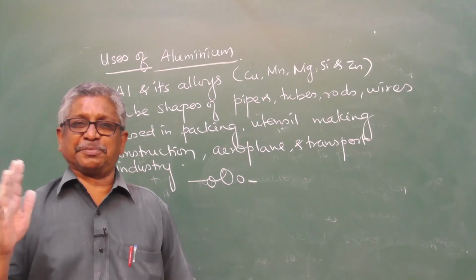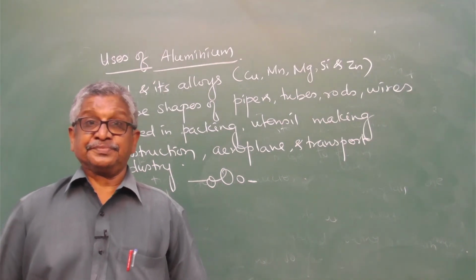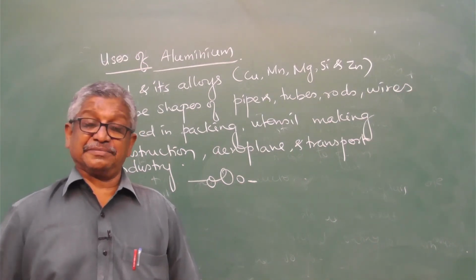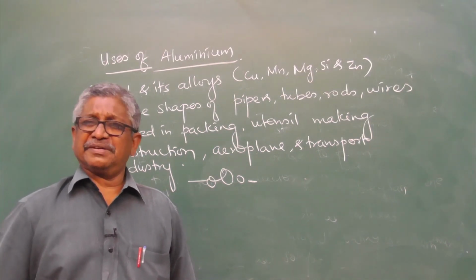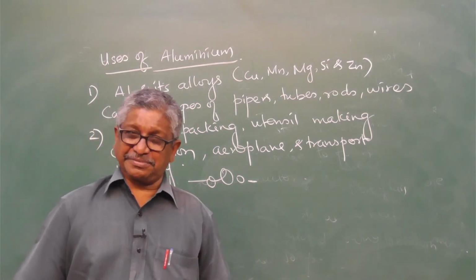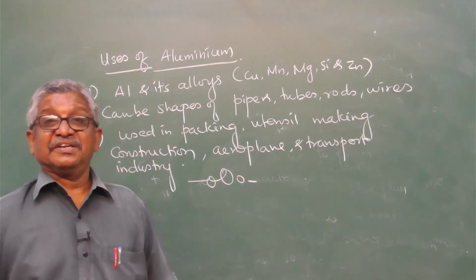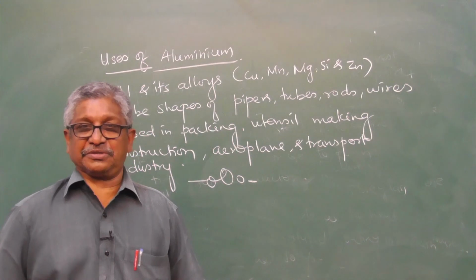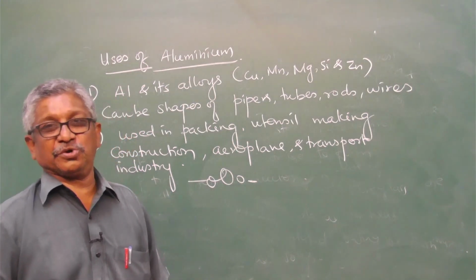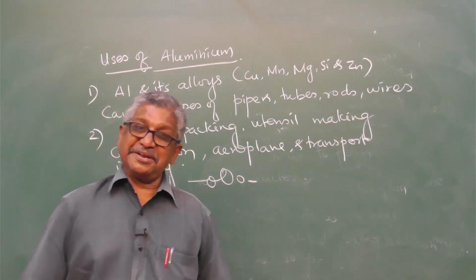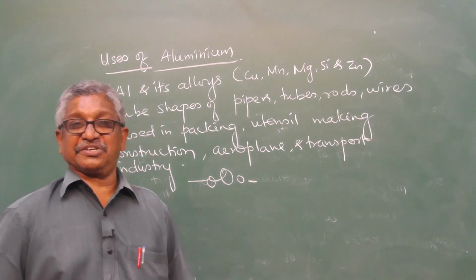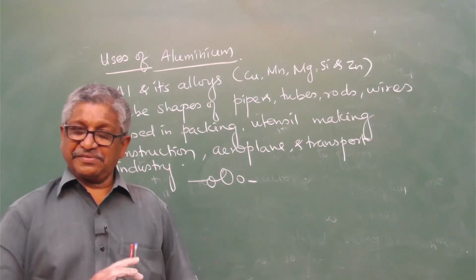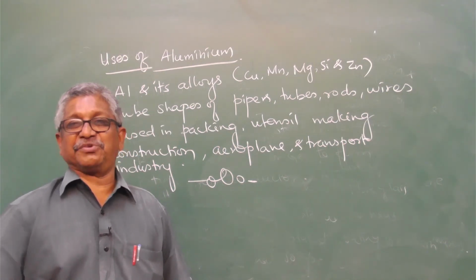Carbon is a constituent of the organic compounds. Silicon is the constituent of the inorganic compounds. So carbon plays an important role in organic chemistry. Silicon plays an important role in inorganic chemistry.